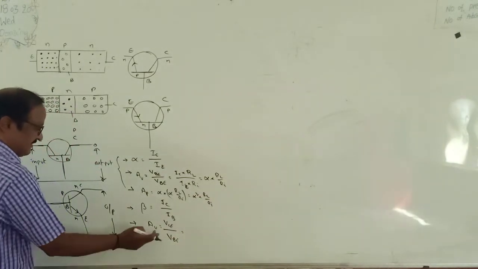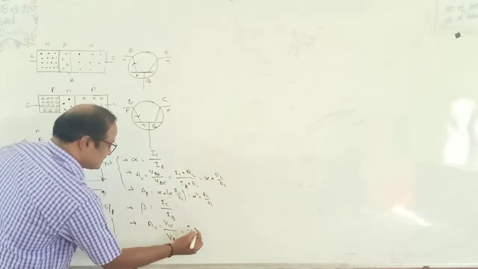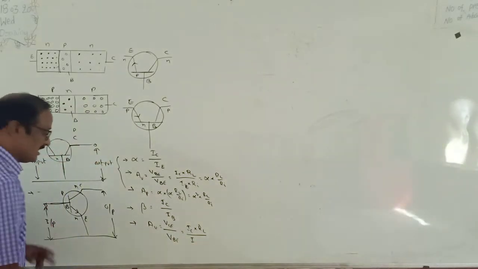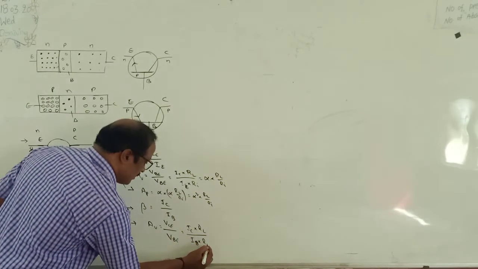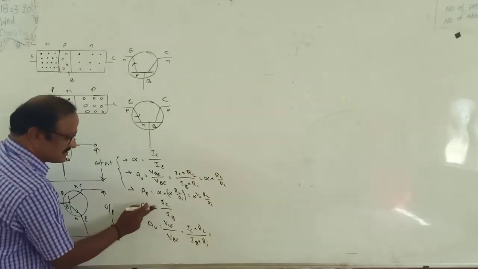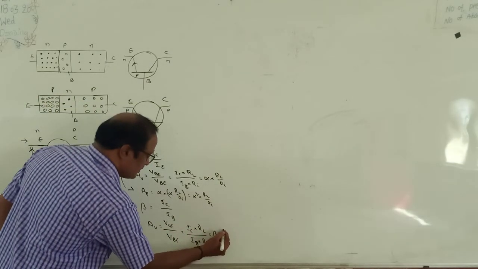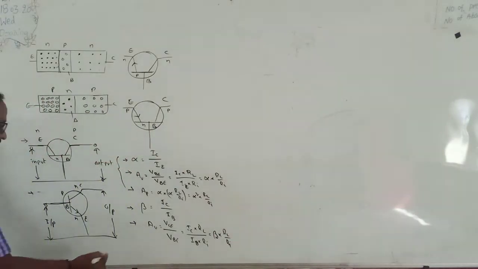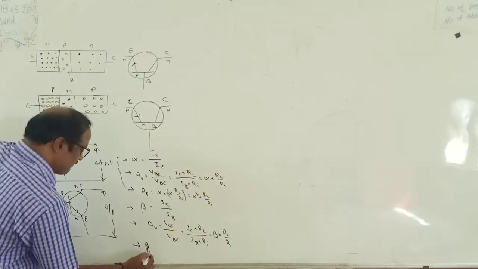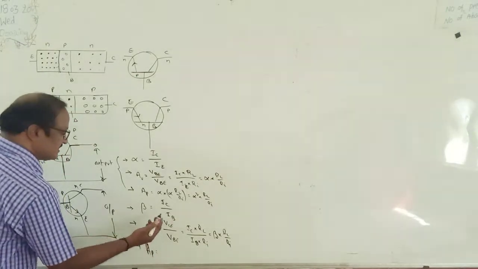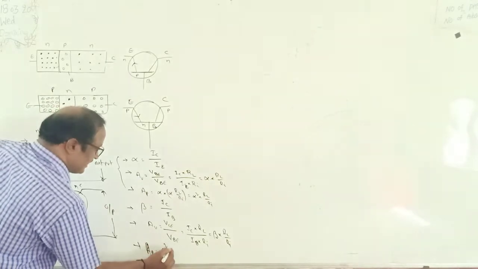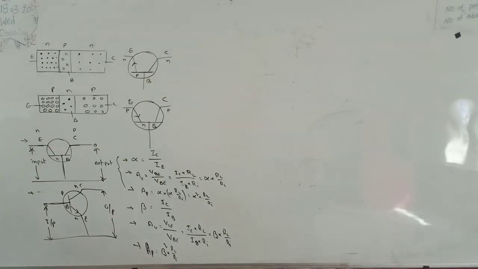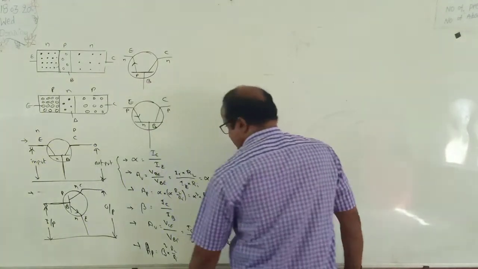That is equal. VCE is also equal to IC into RL by VBE, which is equal to IB into RL. IC by IB is also equal to beta. Therefore, the voltage gain is beta into RL by RI. Next again, power gain is equal to voltage gain into current gain. In the same way, we can define it as beta square into RL by R. So these are the corresponding formulas as discussed in the previous section, right?